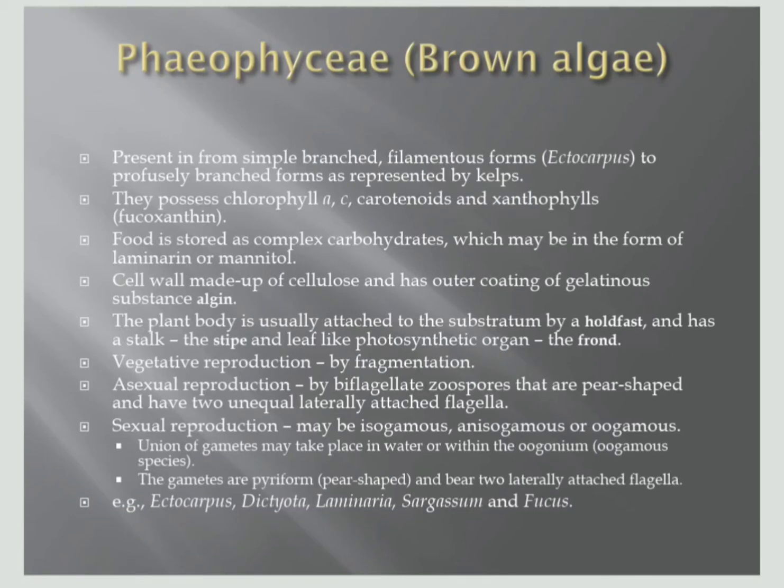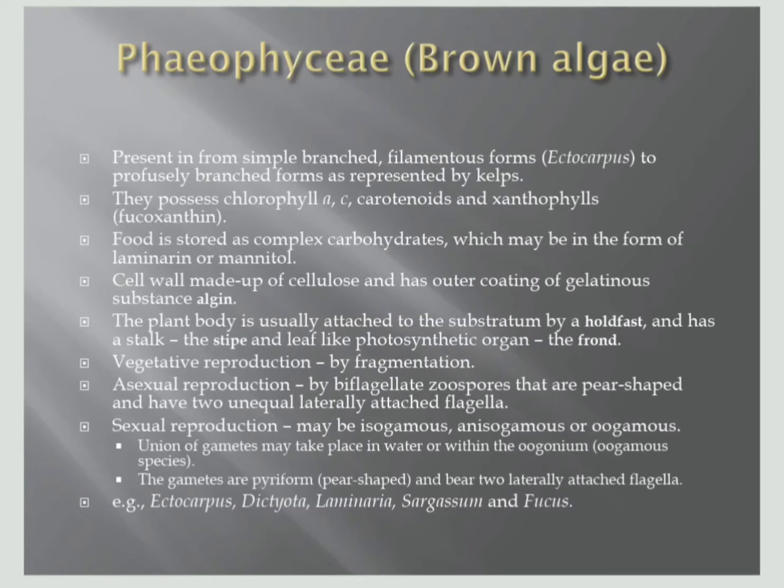The plant body is usually attached to the substratum by the holdfast, and a stalk, that is the stipe, and a leaf-like frond is present. Vegetative reproduction is by fragmentation, asexual by the biflagellated zoospores. These are pear-shaped with unequal, laterally attached flagella. Sexual reproduction may be of three types. Union of the gametes may take place in the water or within the oogonium, that is external or internal. The gametes are pyriform, that is pear-shaped, and bear two laterally attached flagella.